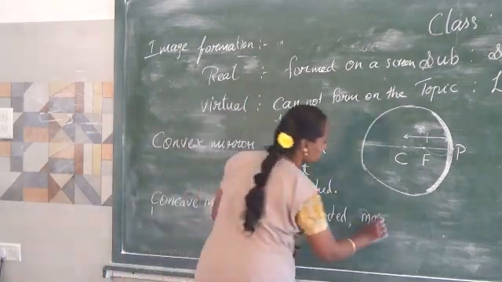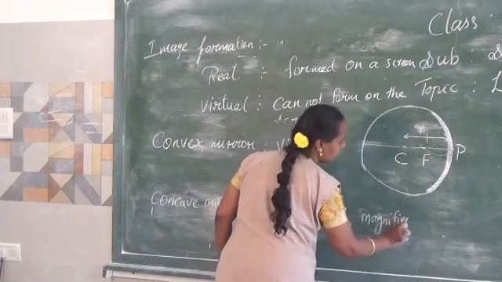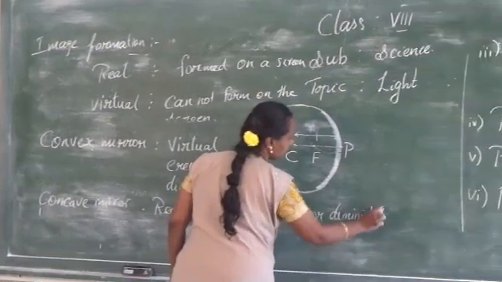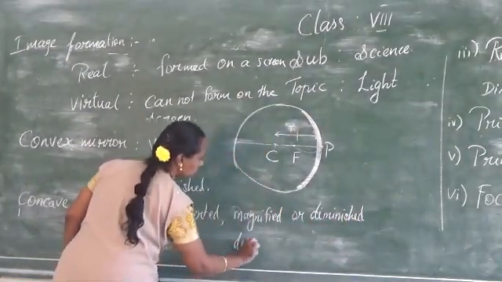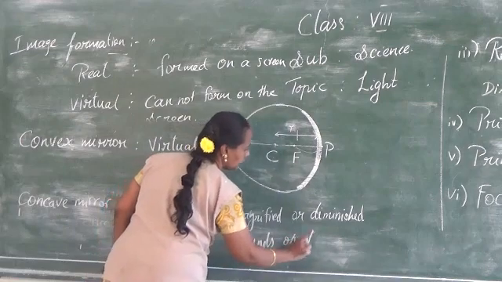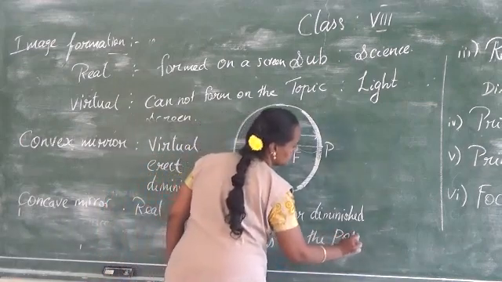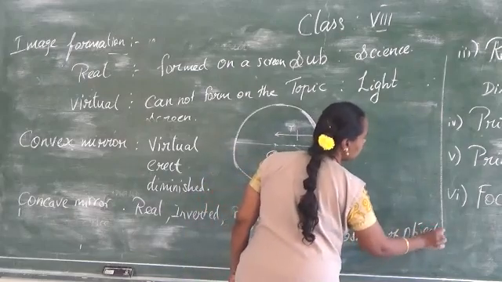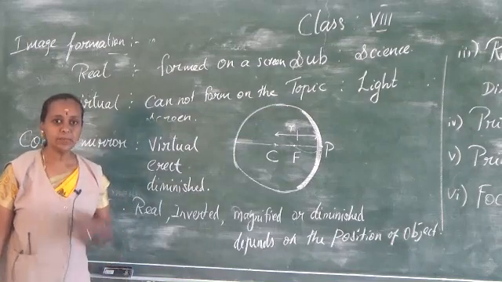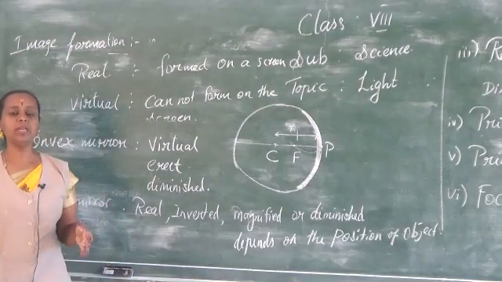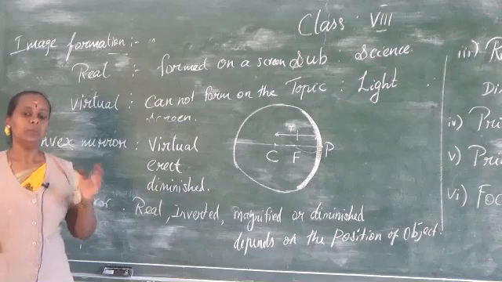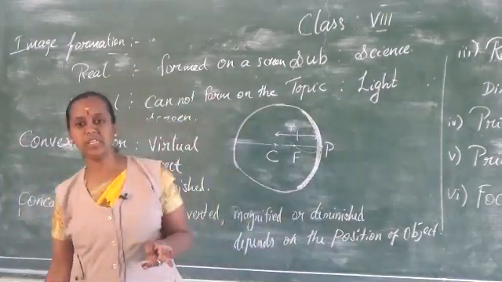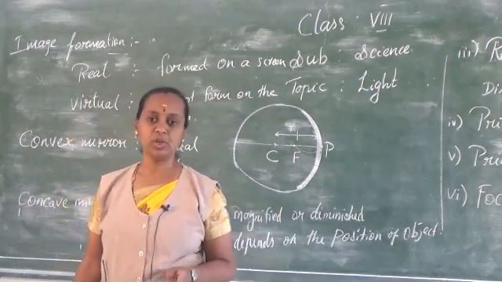So it will be either magnified or diminished, depending on the position of the object. So the image formed, whether by a concave mirror or a convex mirror, varies in size and in the nature of the image depending upon the position of the object.